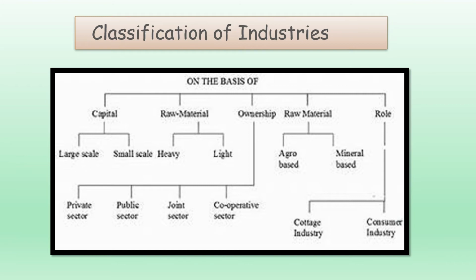On the basis of ownership, public sector industries, private sector industries, joint sector industries and cooperative society. On the basis of bulk and weight of raw materials and finished goods, it can be divided into heavy industries such as iron and steel and light industries such as electrical industries.